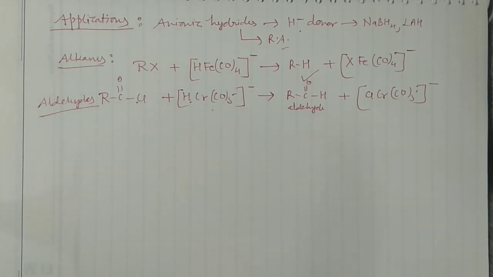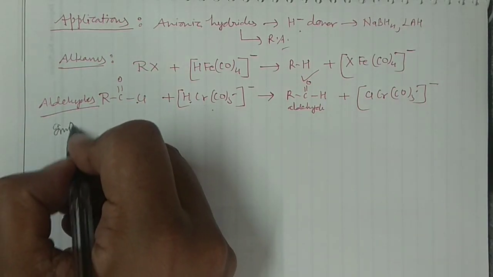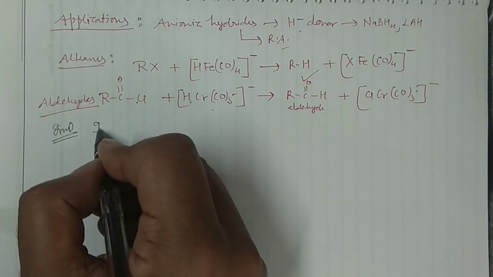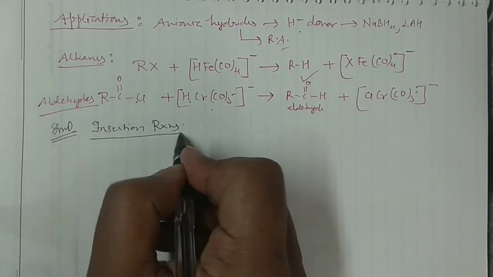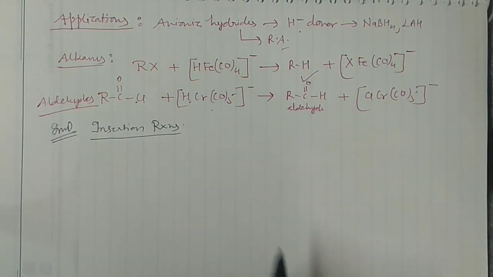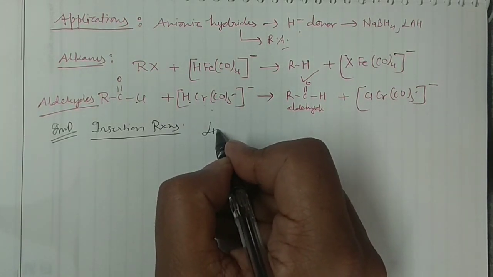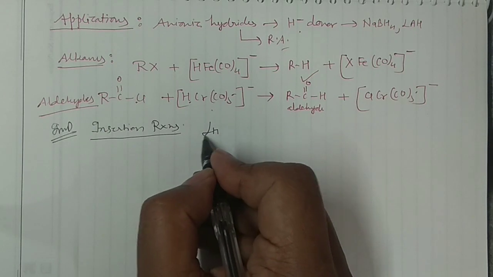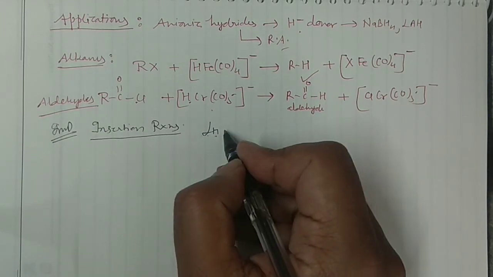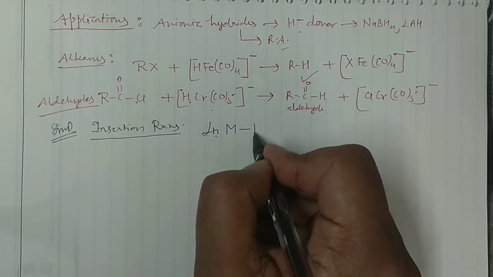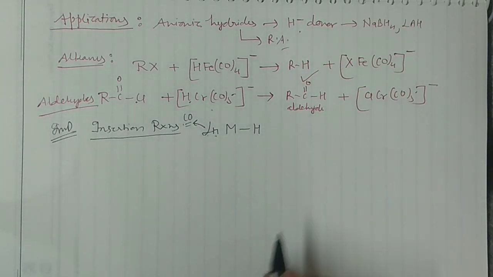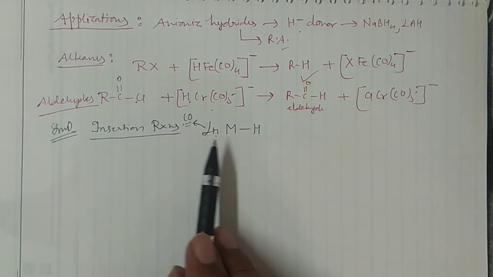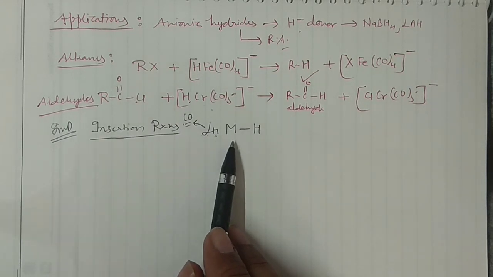And now I am going to explain a very important reaction from the examination point of view for CSIR NET or GATE. Very important, right? The insertion reactions. I generally write the reaction as RXins. So say these are the LnM ligands, L stands for the ligands, n is the number of the ligands, this is the metal and this is the hydrogen, and this ligand is carbonyl. So L is carbonyl here. This is your metal carbonyl hydride.